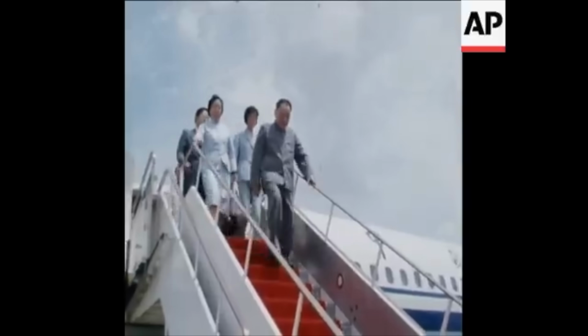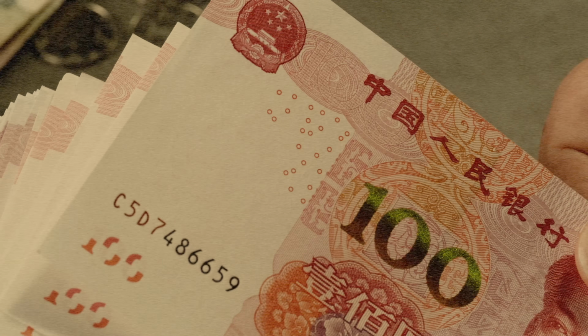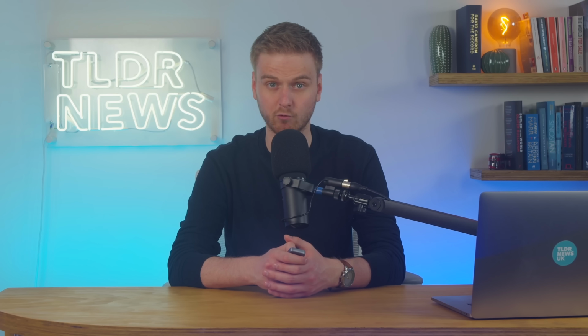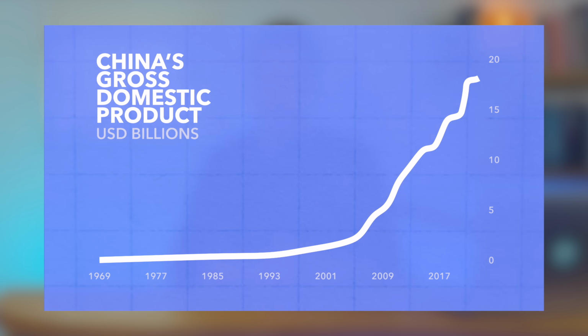Inequality basically began rising after Deng Xiaoping's opening up reforms in the late 70s and early 80s, which introduced capitalist elements to China's nominally communist economy. Deng's reforms were immensely successful, and China's economy would go on to enjoy unprecedented and exponential growth for the next few decades.